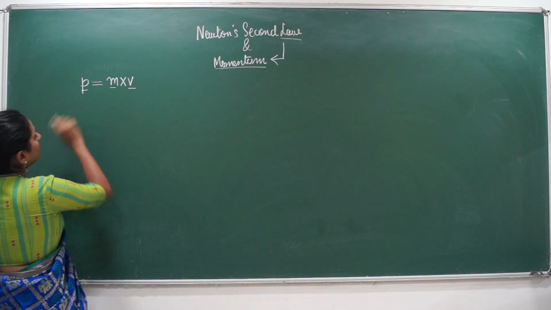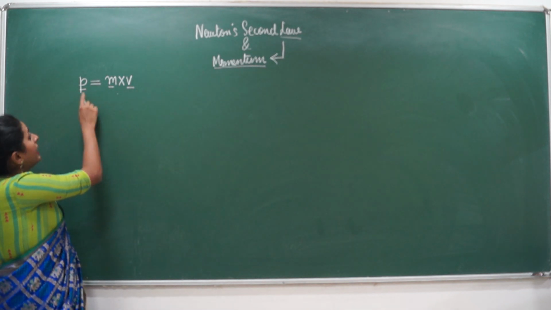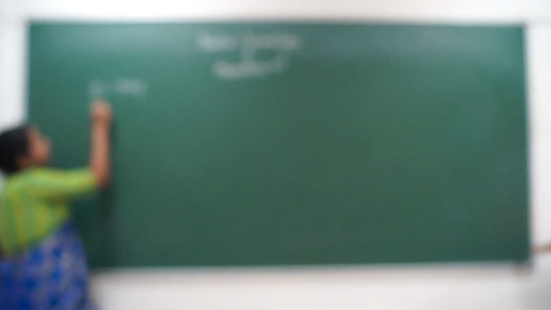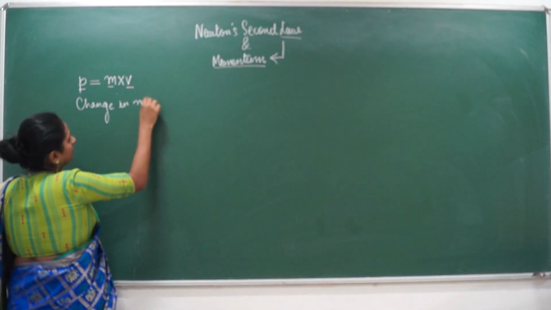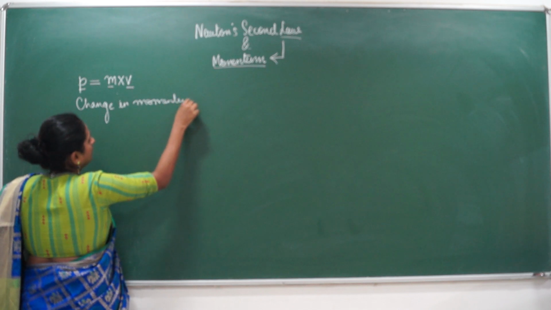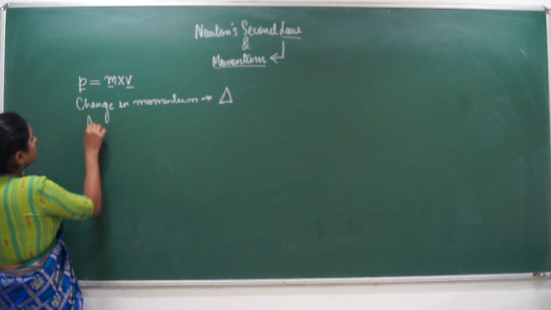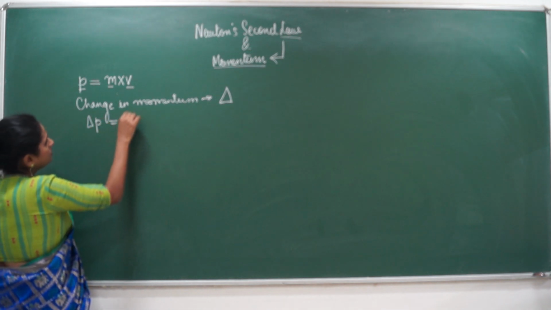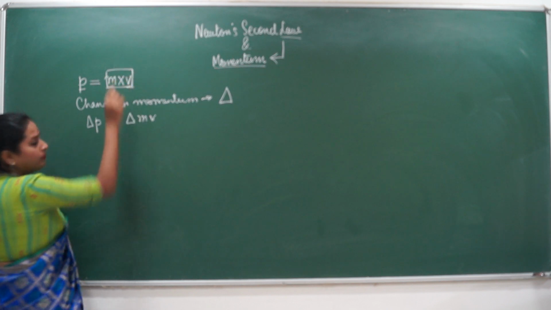Alright, so we have understood momentum is the product of mass and velocity. Now, change in momentum. Change is always represented by delta. So change in momentum is equal to change in this product also.